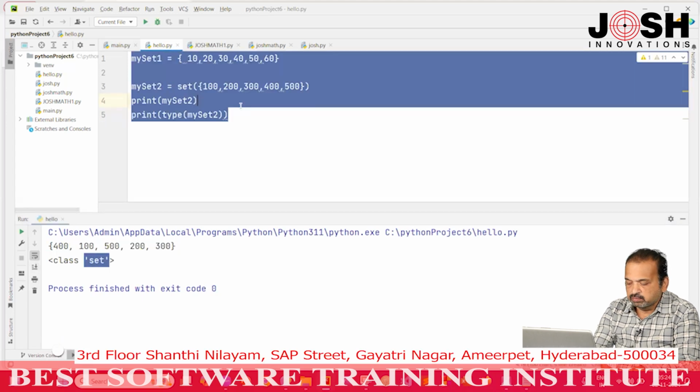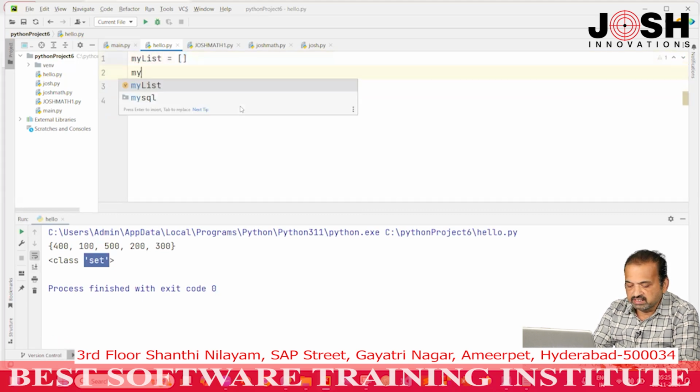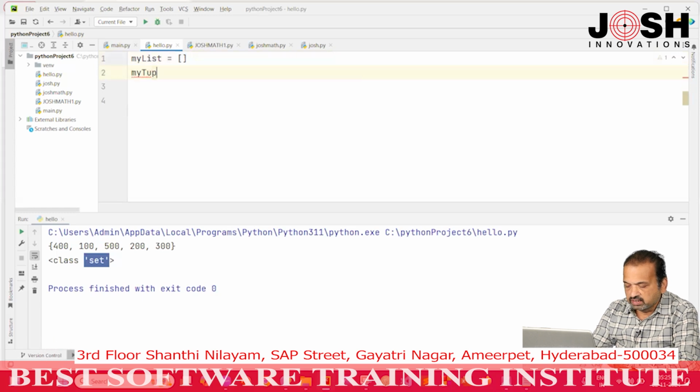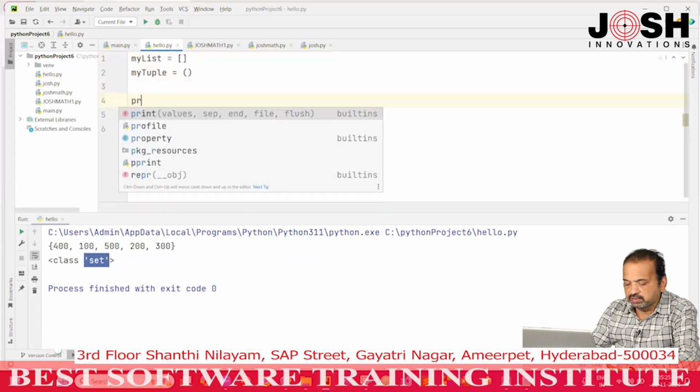For example, I want to print an empty set. This is not the correct way to create an empty set. Last time in the last session we discussed list and tuple, right. Suppose I want an empty list. I will say my list equals to empty brackets. This is an empty list, and this is an empty tuple, my tuple equals to round brackets. List is an empty list, and tuple is an empty tuple.